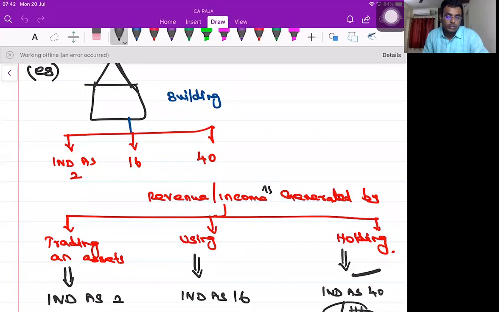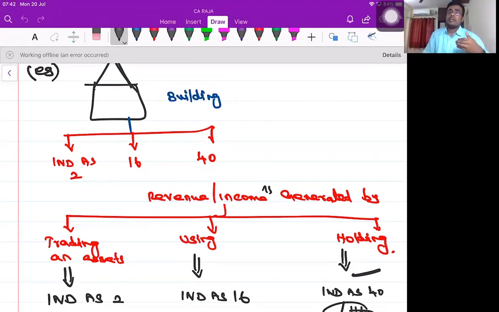The other case, I simply purchase the building. I'm not at all trading that building. I'm not using the building in my business or profession. I simply let out the building to somebody else. Since I let out the building, he gives me monthly rental income.